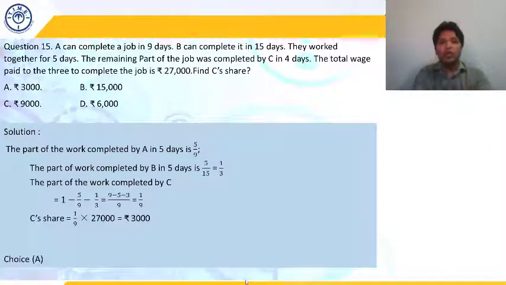And what is the total amount they got? 27,000. And 1/9 of 27,000 is going to be rupees 3,000. So 3,000 is going to be C's share. I hope it is clear to everyone.